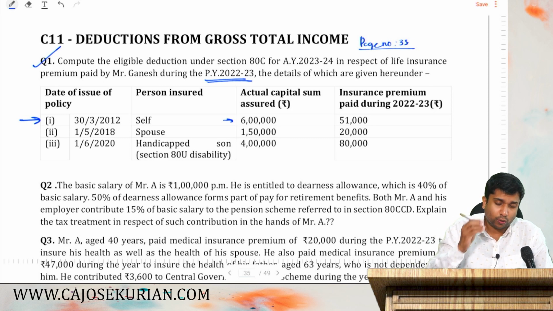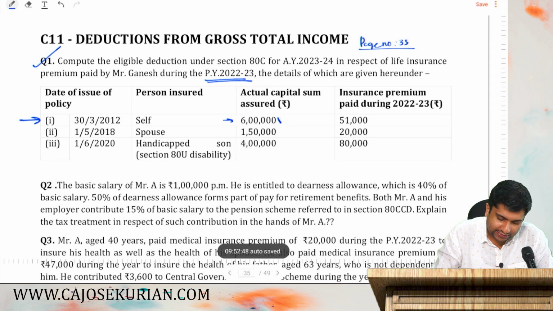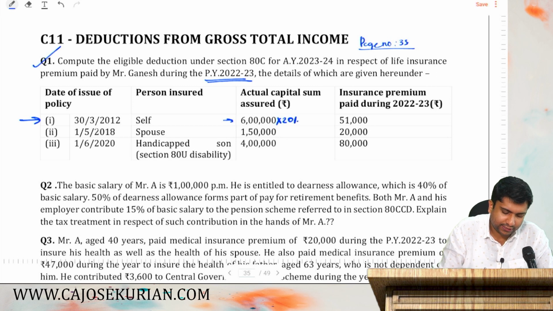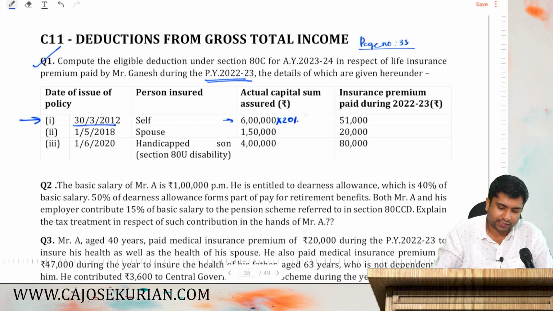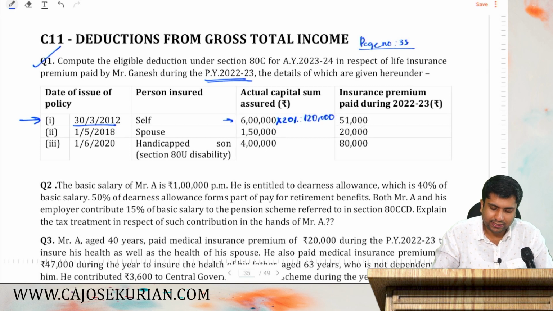As you know, what is the maximum deduction available? 6 lakhs into 20%, since the policy is taken on or before 31st March 2012. How much is 20% on 6 lakhs? 1 lakh 20,000. How much is the actual premium? 51,000. So that entire 51,000 is allowed as a deduction.